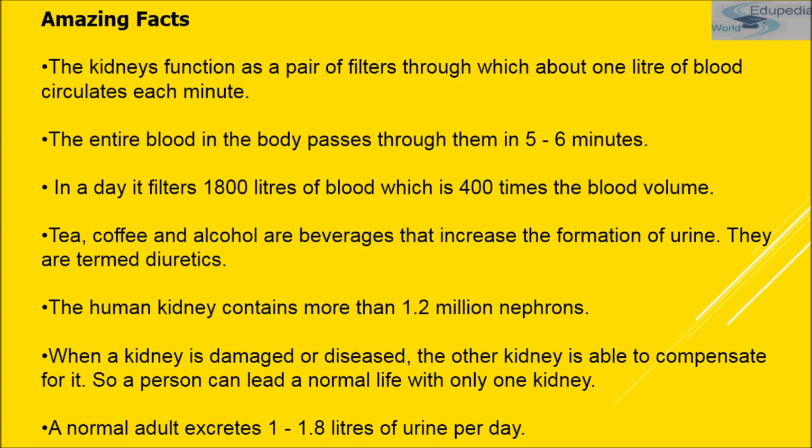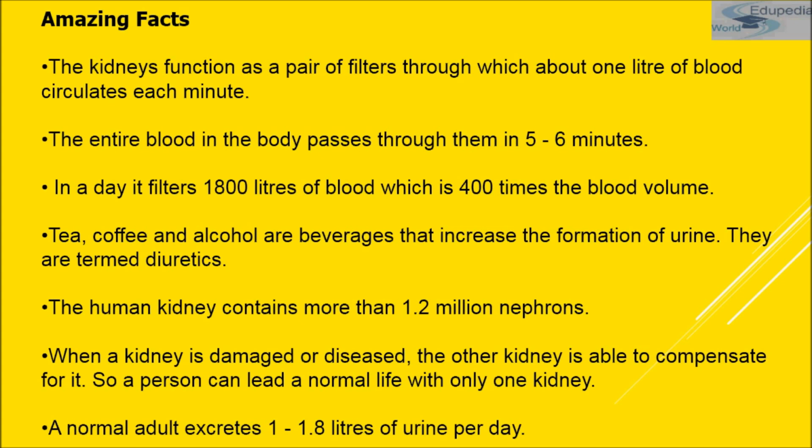As I have told you, nephrons are the basic structural and functional unit of kidney. So the human kidney contains more than 1.2 million nephrons. When a kidney is damaged or diseased, the other kidney is able to compensate for it. That means a normal person can survive with only one kidney throughout life. Okay, so this is the amazing fact, students. And a normal adult excretes 1 to 1.8 liters of urine per day.